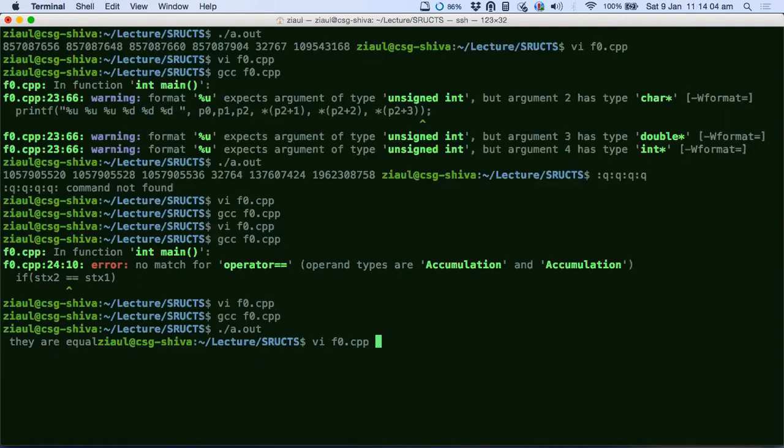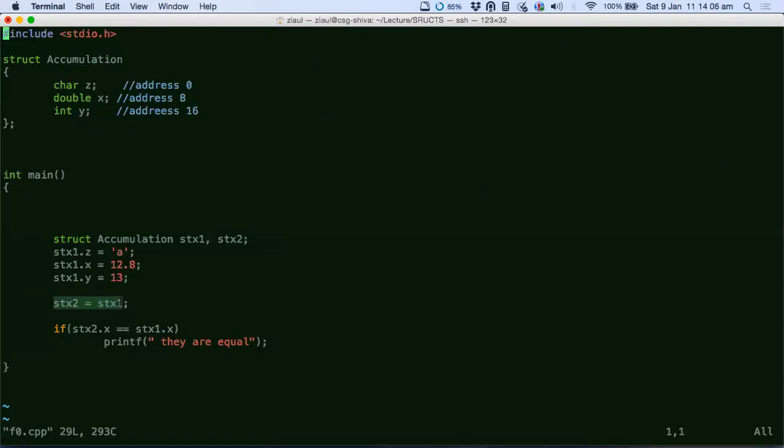Yeah, see, they are equal. That means what happened is, all the variables from this went to that. All the variables from here were copied into the empty one; these variables got initialized with the same value as stx1.